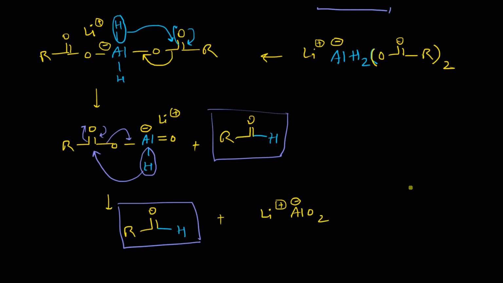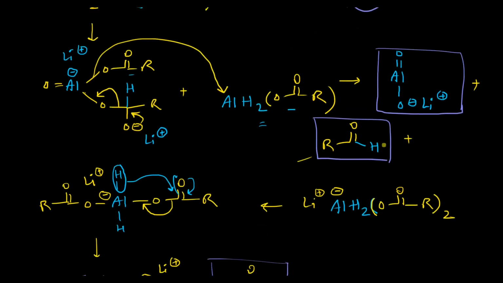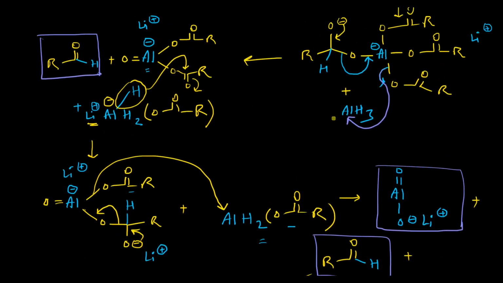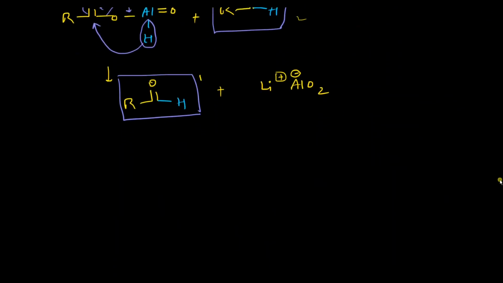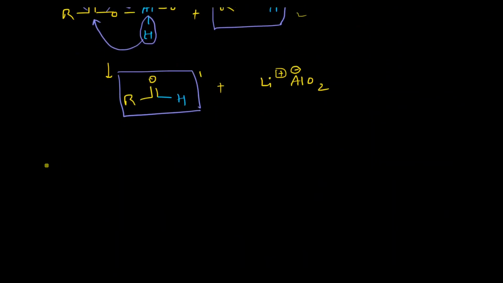So here up to this step, how many aldehyde molecules we got? Here is 1, 2, here is 3 and 4. So total 4 aldehydes we obtained. So they will now undergo further reduction.